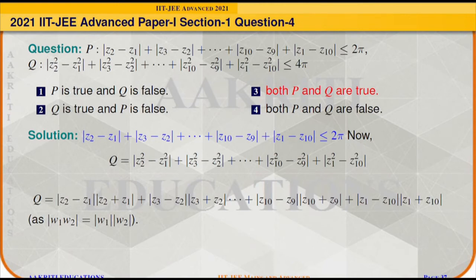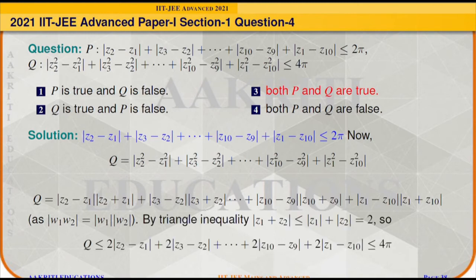And similarly, the last term will be modulus of Z1 minus Z10 times modulus of Z1 plus Z10. It means we have split each term of the statement Q using the property that modulus of W1 times W2 is nothing but modulus of W1 times modulus of W2.